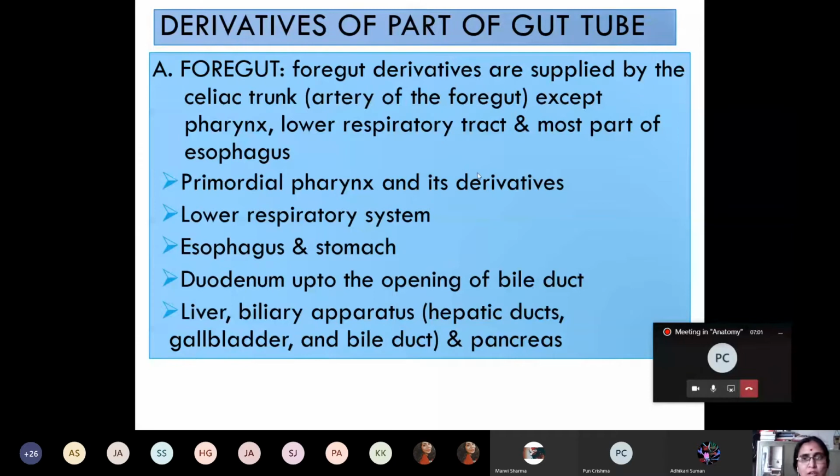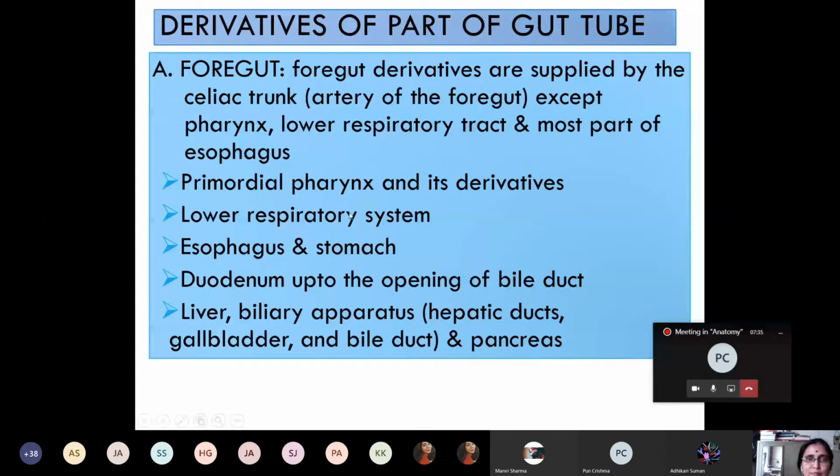Now foregut. Foregut gives rise to several parts of the GIT as well as part of the respiratory system. The foregut is supplied by the branches from the celiac trunk. The celiac trunk is also known as the artery of foregut because it supplies the derivatives of foregut, except the pharynx, the respiratory tract and most of the esophagus. Though they are derived from the foregut, they are not supplied by the celiac trunk. They are supplied by other arteries.